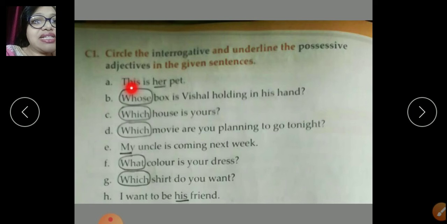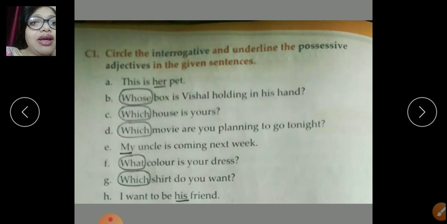See, in the first sentence, this is her pet. It is not an interrogative sentence because there is no question mark. So here it is possessive and the possessive word in the sentence is her. Next one, you can easily make out that it is a question mark sentence. Whose box is Vishal holding in his hand? This is interrogative and the interrogative word is whose. Similarly, the next one is which and number D is also which. So these two are also interrogative sentences.